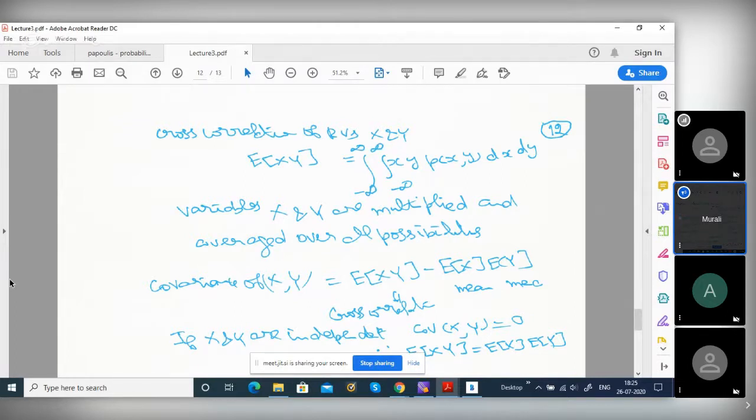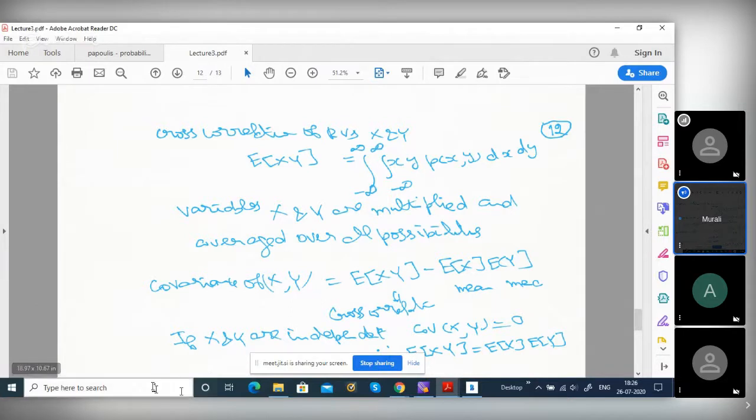Is it clear? Suppose x and y are independent. X has no relationship with y. So we can write probability of AB equal to probability of A into probability of B. We can split into individual probabilities. So in E of xy, you are integrating with the density p of x comma y, the joint PDF.